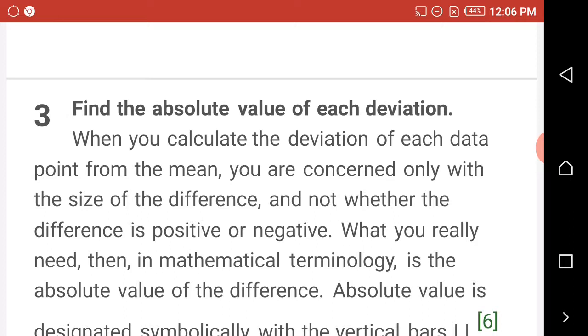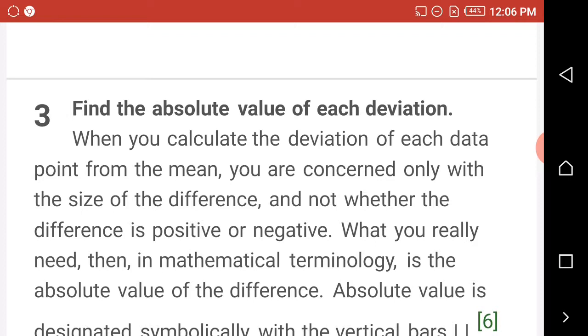The third thing I want us to do is find the absolute value for each deviation.